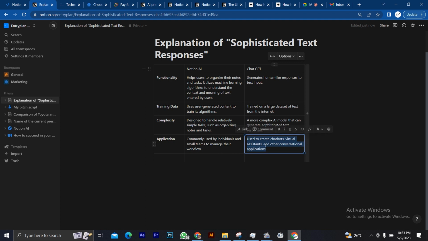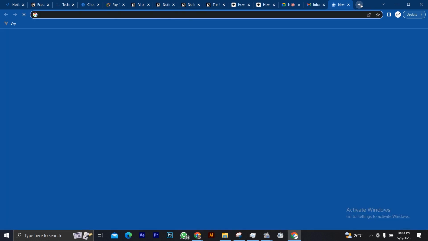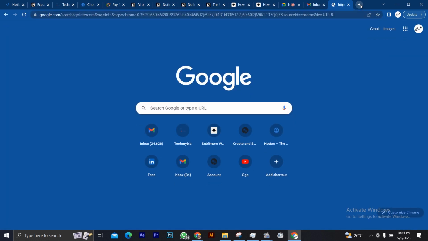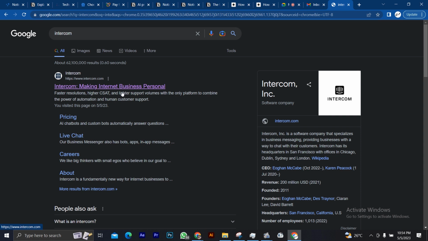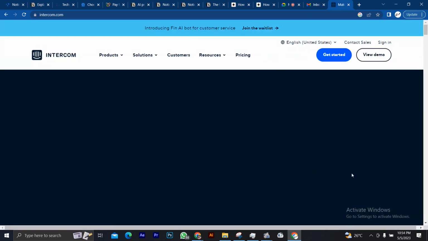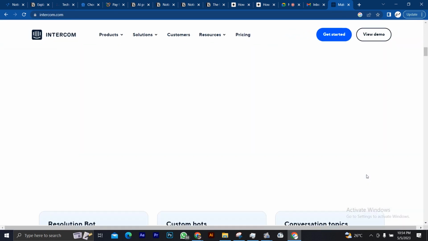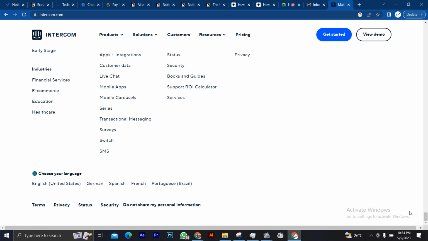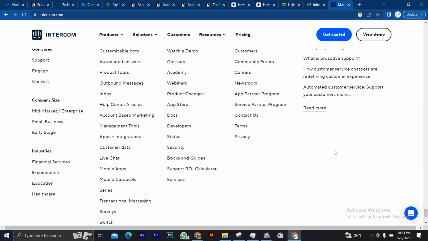Examples of chatbots is what we saw in Intercom's page. Example of chatbot. This is what a chatbot looks like. So if you stay on this page for a few seconds, a chatbot will show here on the page. Yes, it is here.